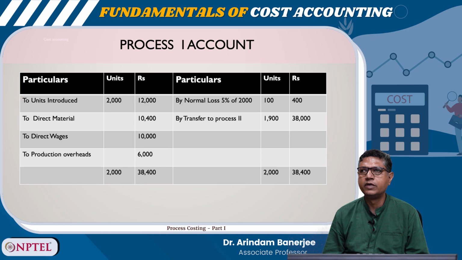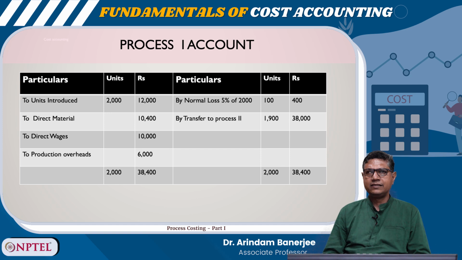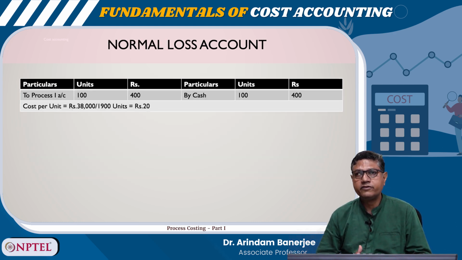So, transferred to the next process is 1900 units and its value is now 38,000. So, normal loss account we can create like this, to process account it is 100 units, so 400. So, by cash it is 400. So, cost per unit is 38,000 divided by 1900 units. So, rupees 20.